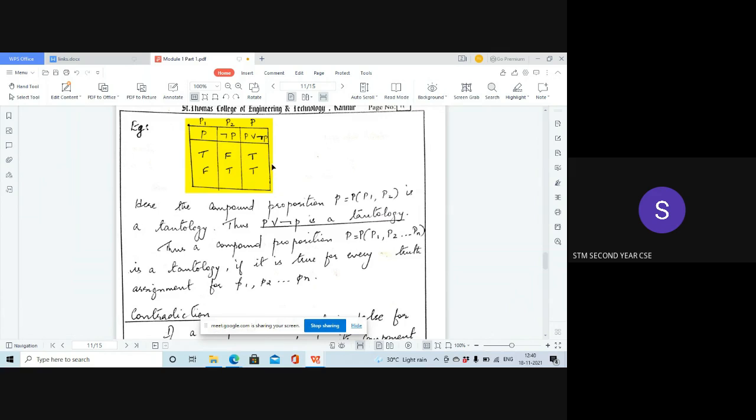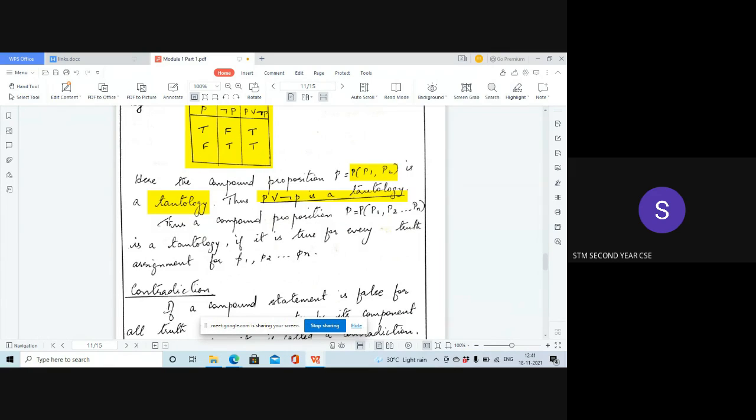If the final proposition that we get has all truth values T, then P or not P is called a tautology. Okay, is it clear to you? If P or not P has all truth values as T, then we call it a tautology. So here the compound proposition, that is the final proposition P formed from P1 and P2, is a tautology since all the truth values are true.